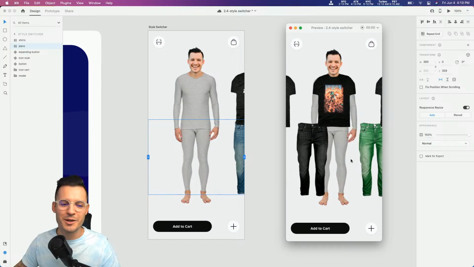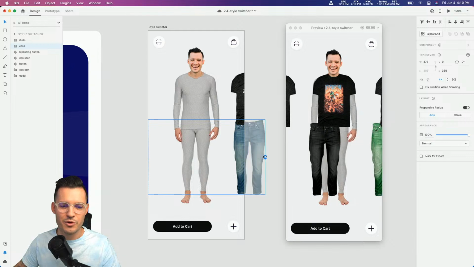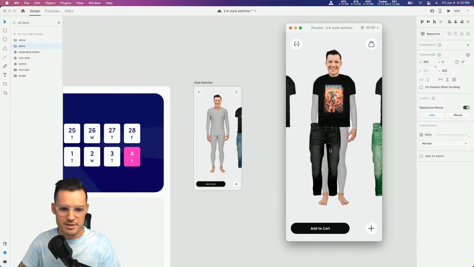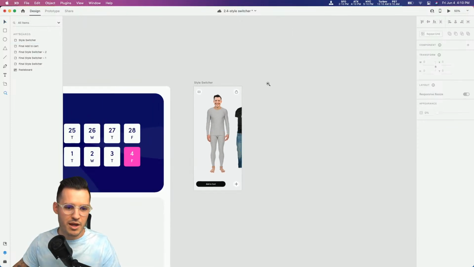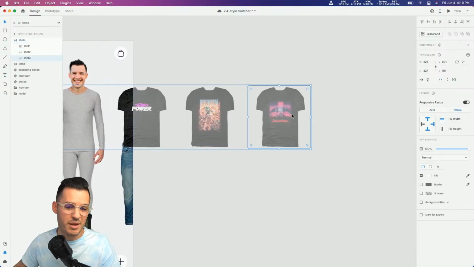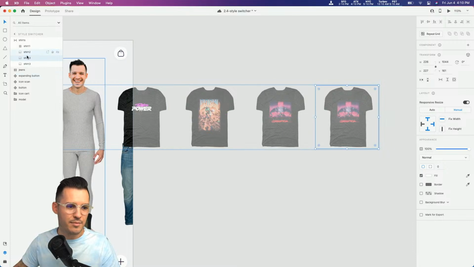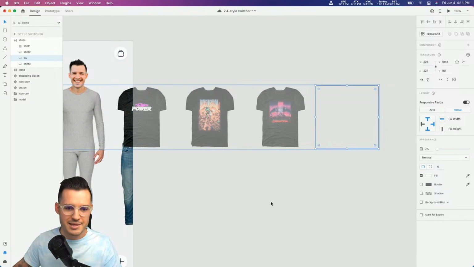Now we're having a little bit of trouble because we can't get our jeans all the way over. So I'm wondering, yep, we're having just a little bit of a problem there, right? So let's do this. I'm going to close my prototype there, and I'm going to add an invisible shirt basically. I'm going to drag another one out like that, and this is just going to be called INV, invisible, and I'm going to bring the opacity of it down.